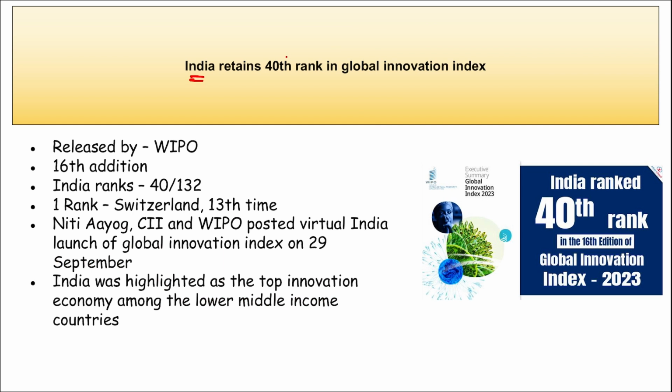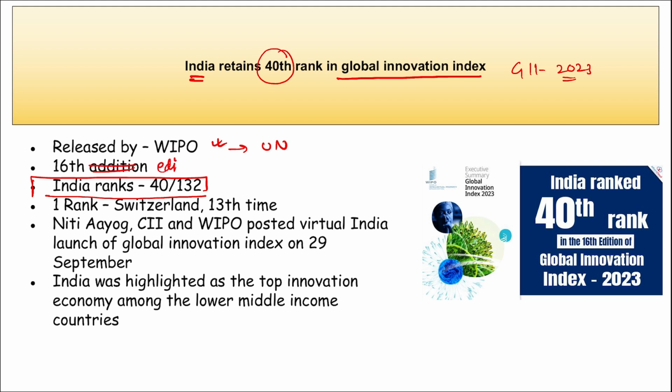Next, India has retained 40th rank in the Global Innovation Index. I repeat, in the Global Innovation Index for the year 2023, what is the rank of India? India stands at 40th rank, out of 132 nations. This Global Innovation Index is released by which organization? It is released by WIPO, that is World Intellectual Property Organization. This is an agency of the United Nations. This is the 16th edition of this index, and India's rank is 40 out of 132 nations.